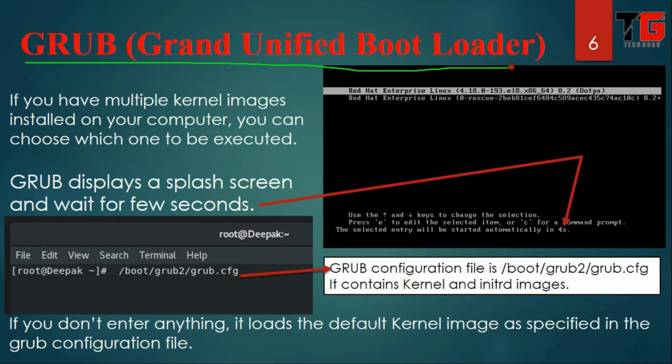GRUB, grand unified bootloader. If you have multiple kernel images installed on your computer, you can choose which one to execute. GRUB displays a splash screen and waits for a few seconds. In RHEL 8, the grub file location is /boot/grub2/grub.cfg. This file contains kernel and initrd images. Initrd means initial RAM disk. If you don't enter anything, it loads the default kernel image as specified in the grub configuration file.